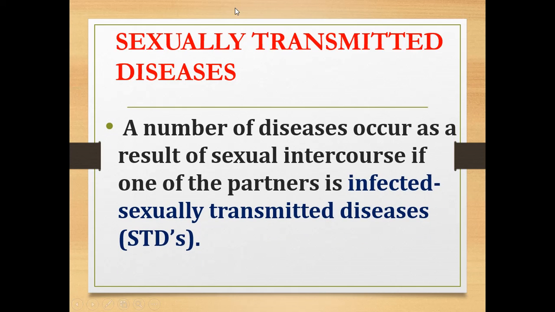So what is meant by sexually transmitted disease? A number of diseases can occur as a result of sexual intercourse if one of the partners is infected. Sexually transmitted diseases are also called STDs.